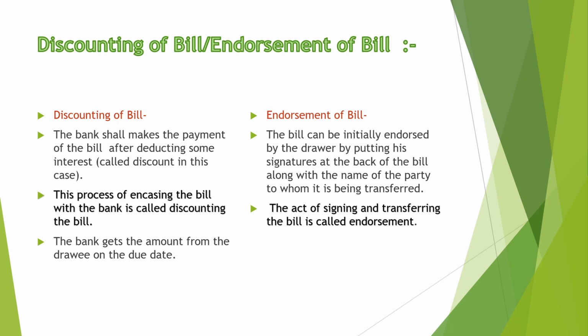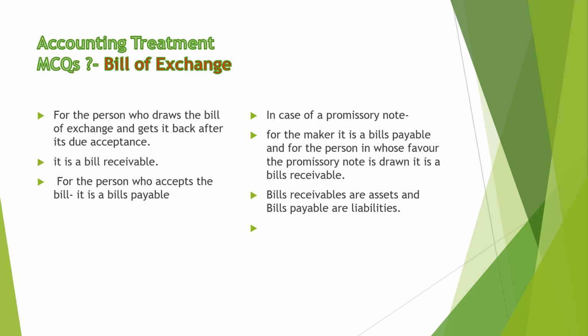What is endorsement of a bill? The act of signing and transferring the bill to another party is called endorsement. So another very important point: for the person to whom a bill is drawn, after due acceptance, it is called bill receivable. For the party who gives it, it is called bills payable. So bills payable is a liability and bill receivable is an asset.